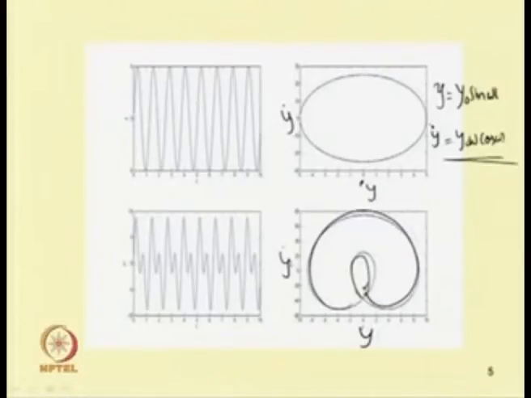So this is loop 1 and this corresponds to loop 2. From the time response, that is y versus t, one can also see the response is periodic but contains harmonics. Similarly, the first case has only a single period, while in this case it has two periods.